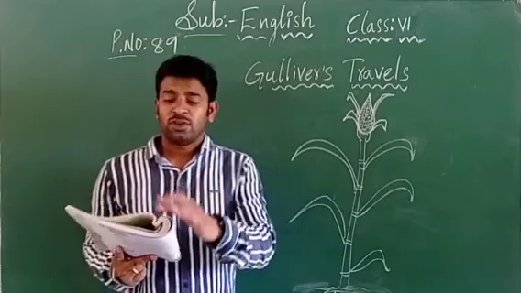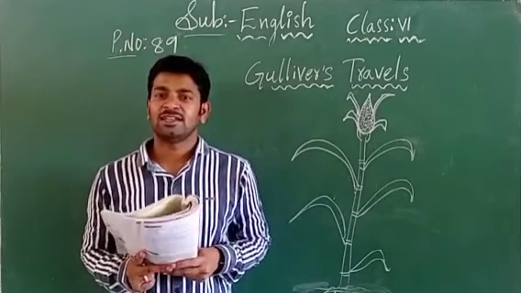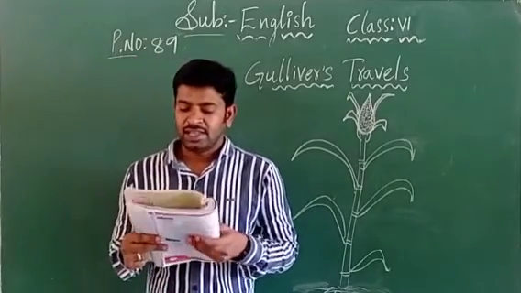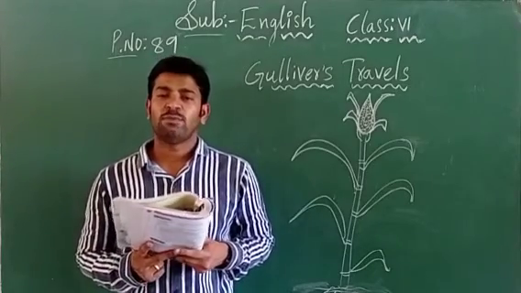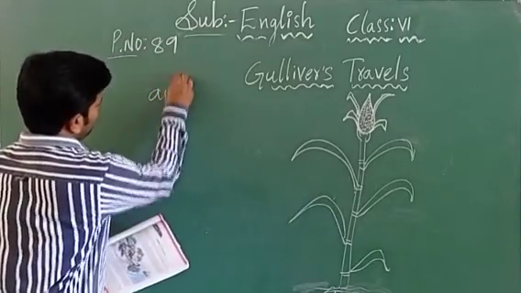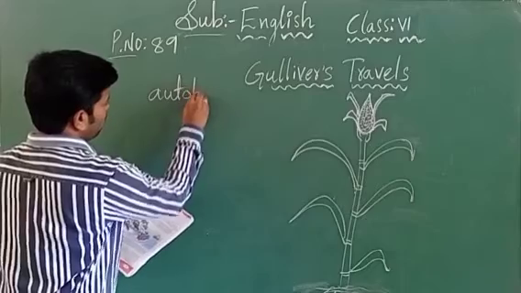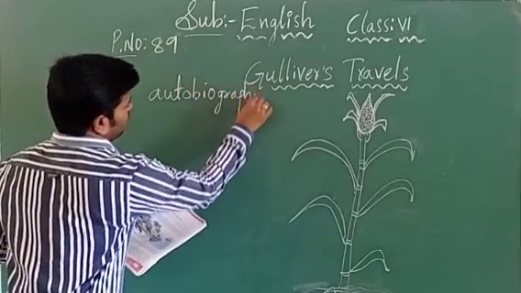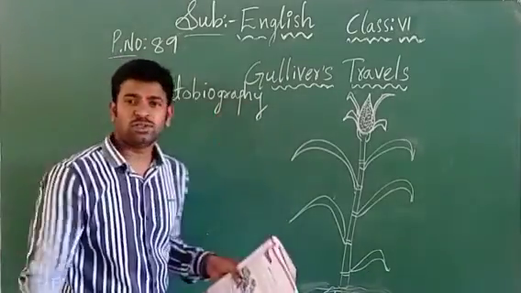Now, before starting, one paragraph is given, children. A general talk is given. What is that? When a person tells the story of his life in his own words, it is called an autobiography. Autobiography, children. A-U-T-O, so don't get confused. A-U-T-O, B-I-O-G-R-A-P-H-Y.